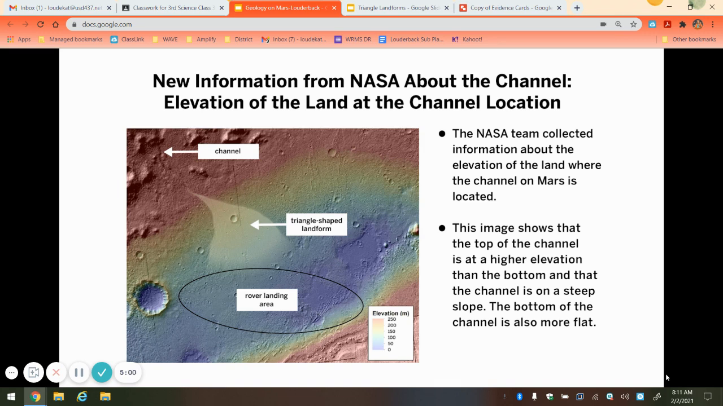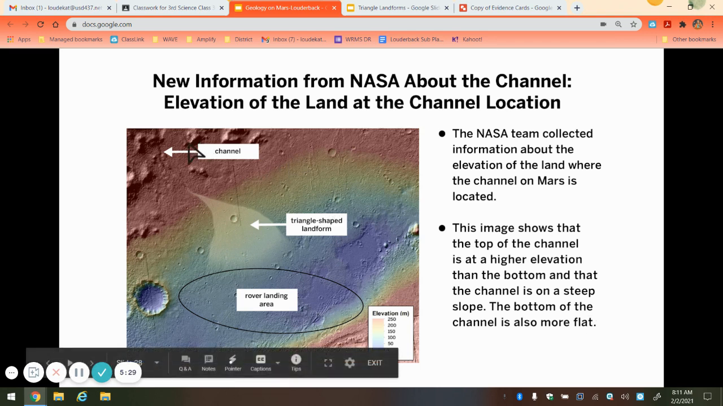So this is a good example of how different companies, different corporations work together in the support of science, okay, for new discovery and information. So the NASA team collected information about the elevation of the land where the channel is located on Mars. This image shows the top of the channel is at higher elevation than the bottom, and that the channel is on a steep slope. The bottom of the channel is also more flat.